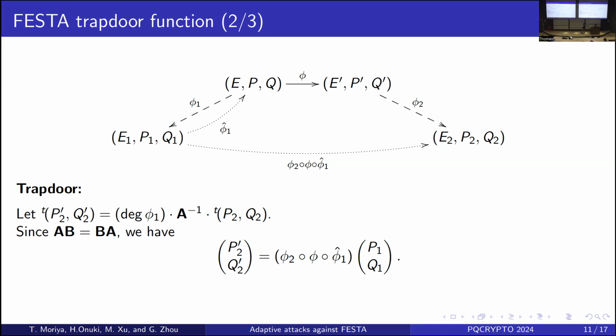Then, since AB equals BA, because A and B belong to the fixed commutative group, by direct computation we find that (P2', Q2') is equal to phi_2 applied to phi_1(P1, Q1). So if you know A, you can obtain the precise images of the torsion points.